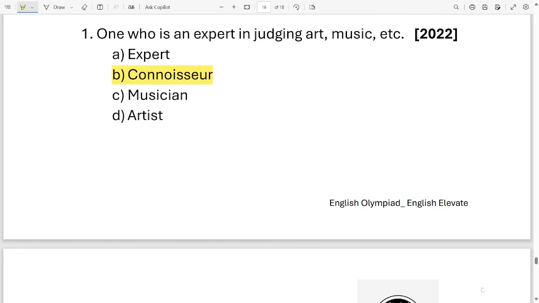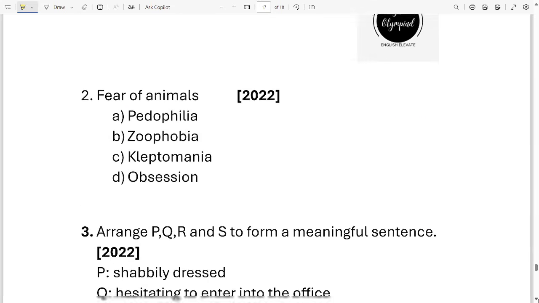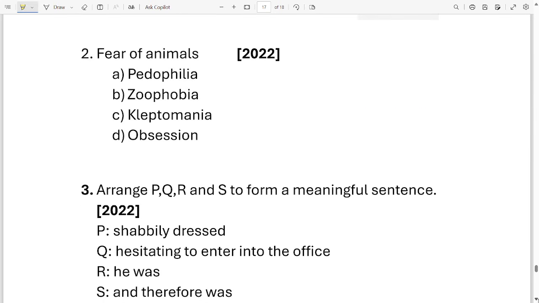Okay. Let's move on to the next question, which is question number 2. Fear of animals. What do we call it? Here are the 4 options. Now you have to identify out of these 4 options, which one is the correct option? Is it A? Is it B? Is it C? Or is it D? Which one is the correct option out of these 4 options? It is option B. Zoophobia. Okay. Let's move on to the next one.